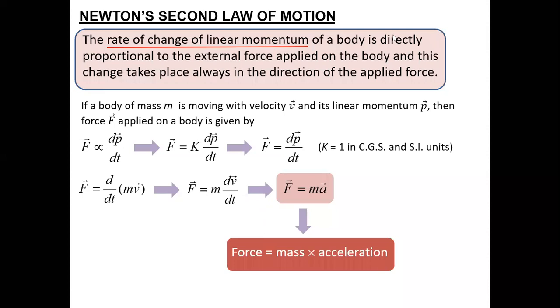Yeah, Anant, tell me. Sir, I didn't understand. How did you write that F is equal to d by dt of mv? How I got F is equal to d upon dt of mv: I substituted the formula of momentum. P is your momentum, and momentum was defined as mass into velocity. Okay, Dhruv, I will just write it down.